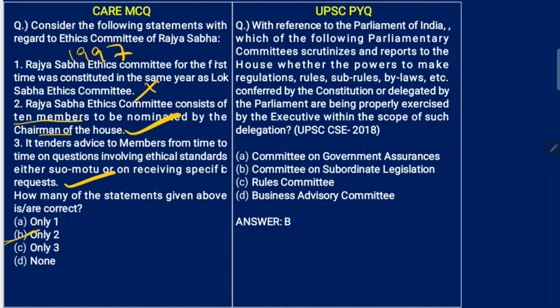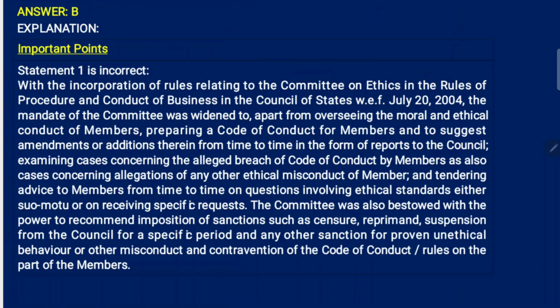Now the previous year question related to it. With reference to Parliament of India, which of the following parliamentary committees scrutinizes and reports to the House whether the powers to make regulations, rules, sub-rules, bylaws, etc. conferred by the Constitution or delegated by the Parliament are being properly exercised by the Executive within the scope of such delegation? So, the Committee on Subordinate Legislation does this.